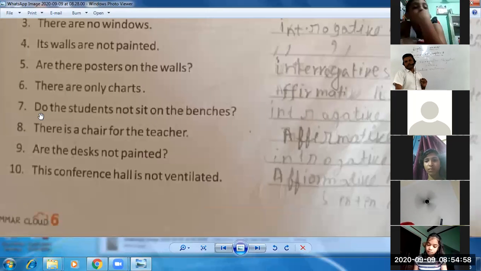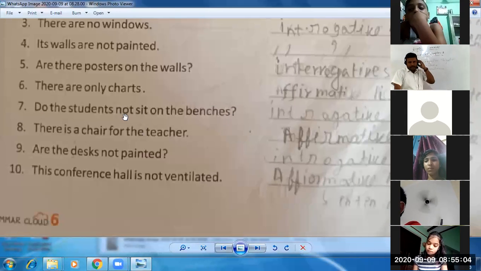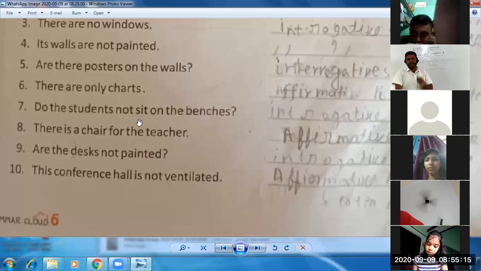Do the students not sit on the benches? You can clearly see the helping verb is there, the question mark is there, but the negative word is also there. So the seventh sentence you can correct. It's interrogative negative. Earlier I didn't see the not word in that sentence. Therefore I told you interrogative sentence. So correct it. It's interrogative negative.